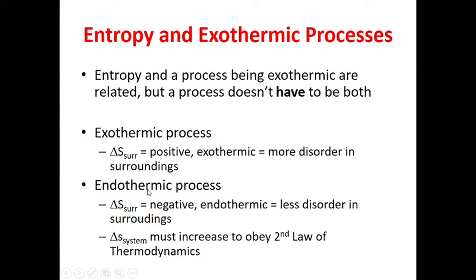However, in an endothermic process, there is less disorderness in the surroundings. However, the entropy of the system must increase to obey the second law of thermodynamics.